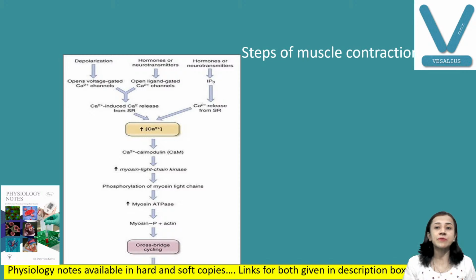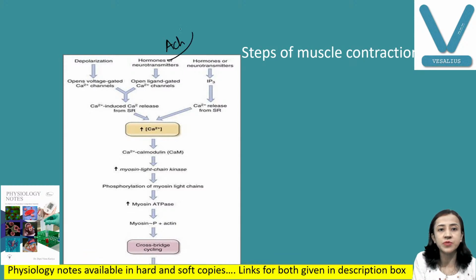Now, what are the steps of muscle contraction? You can see this in the diagram, which is a very good diagram, and you can also draw the same. First, whenever a nerve impulse comes, there is release of neurotransmitter acetylcholine, or some hormone is there.